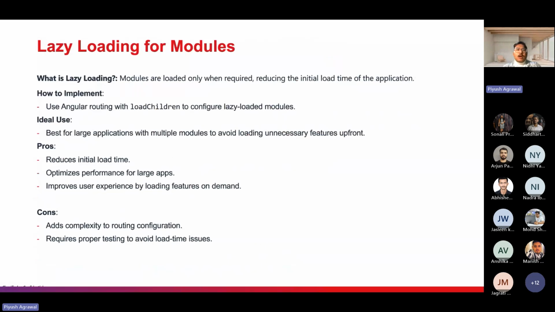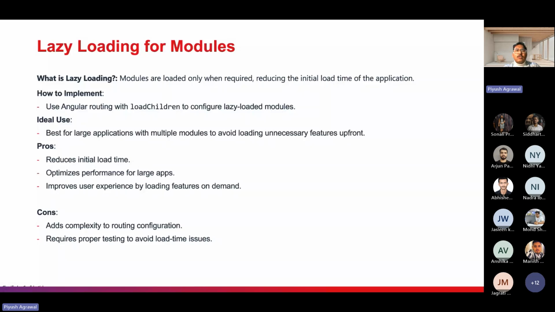Next is lazy loading the modules. In every application, we come with the approach of splitting the code. Angular comes with the module strategy. In the new versions of Angular, it comes with the standalone component, but in the older versions, like Angular 12, 13, 14, 15, 16, Angular works on a module basis.